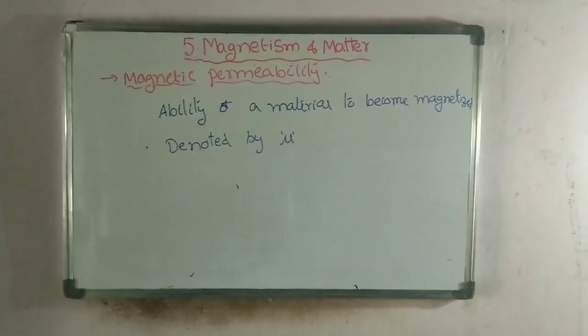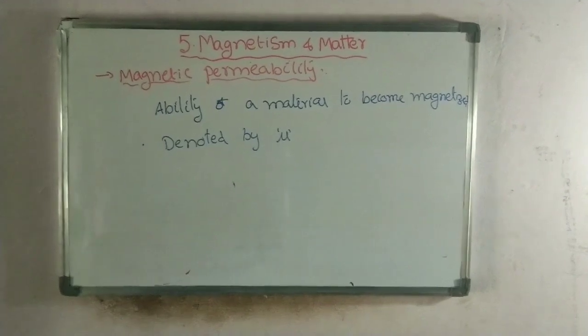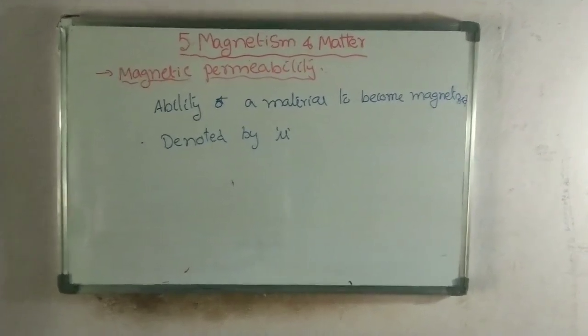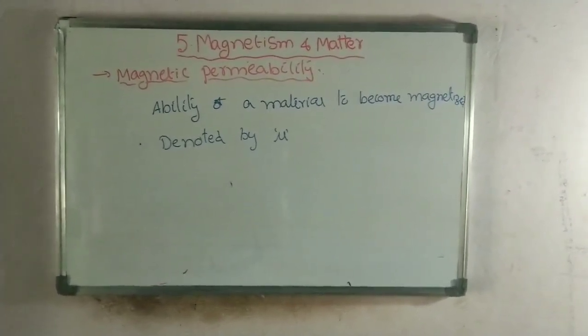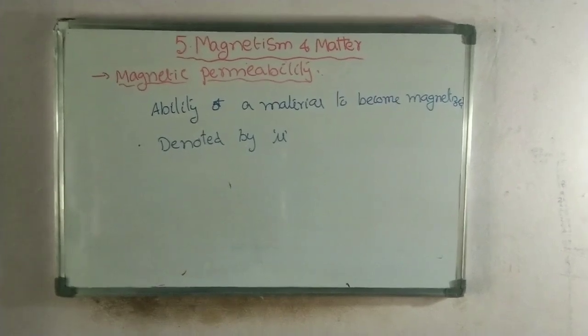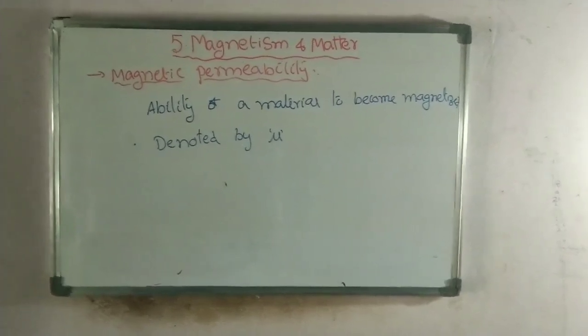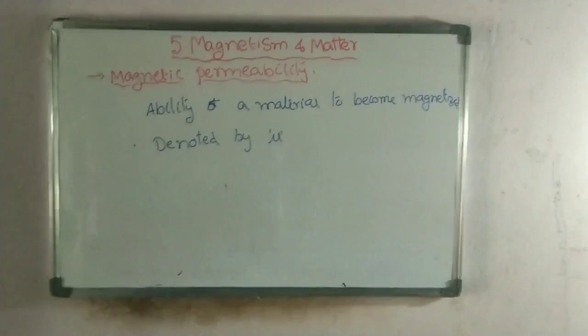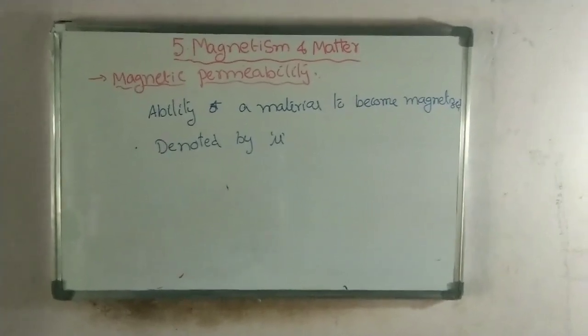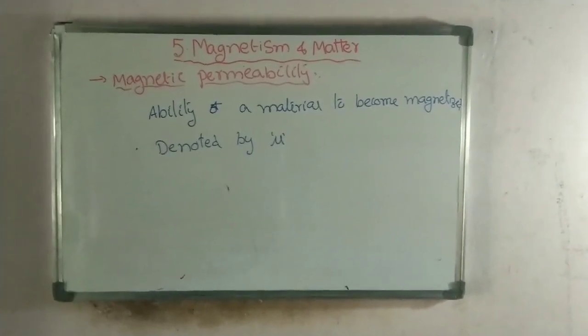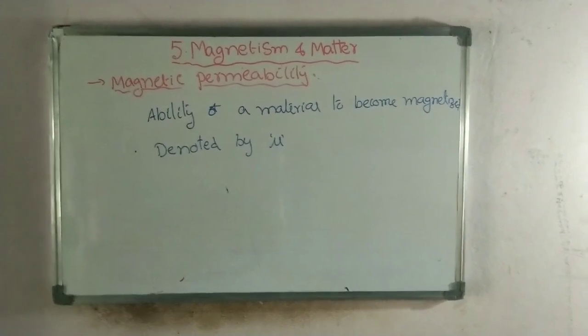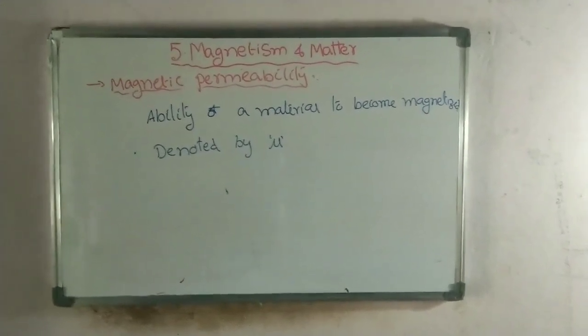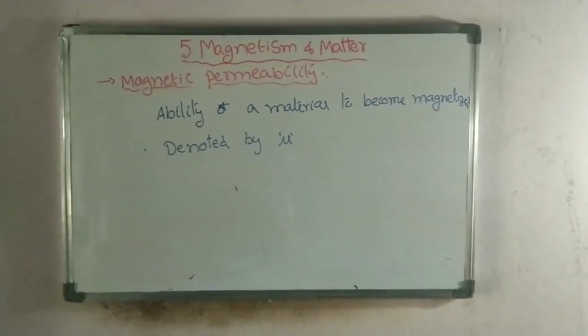The fourth term is magnetic permeability. Here the magnetic permeability is the ability of a material to become a magnet. For example, if you take paper, paper does not become a magnetic material, it does not become a magnet. Why? Because its permeability value is different.